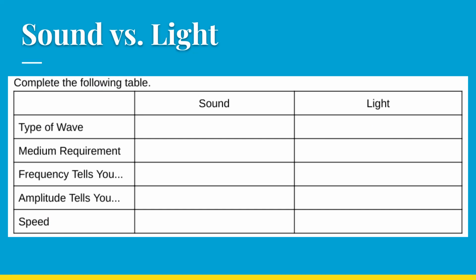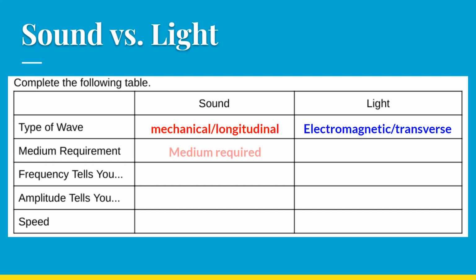Okay, so let's go ahead and fill out a table to compare and contrast our sound waves with our light waves. Okay, we know that sound is a mechanical wave. Specifically, though, it's a longitudinal wave. Light, on the other hand, is electromagnetic and transverse. Okay, regarding the medium, sound can travel through any medium. It requires a medium, but it can travel through solids, liquids, or gases, but you have to have a medium. Light, on the other hand, does not require a medium. It can travel through space. It can also travel through air.